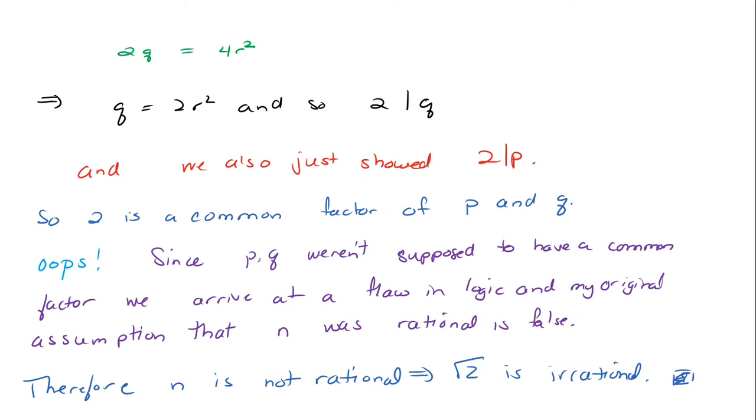So it seems like some sneaky way to come through the back door and prove this. I still got in the house, didn't I? So that's the proof that square root of 2 is irrational.